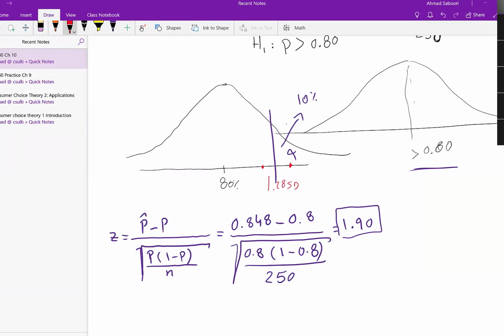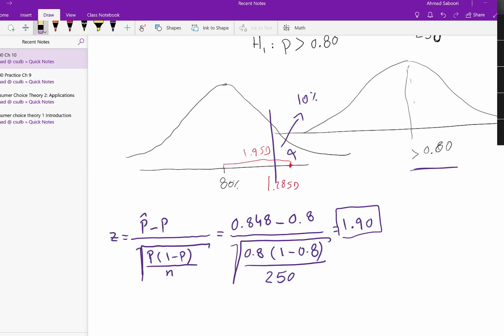My sample mean is 1.9 standard deviations away, right? So my sample mean is to the right of that limit. It's 1.9 standard deviations away, which means that yes, I can claim with 10% significance level, which means with 90% confidence that at least 80% of the days in Miami Beach are hotter than 75 degrees Fahrenheit based on the sample that I took.